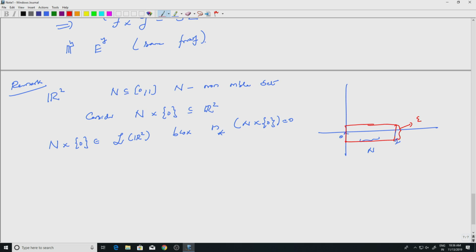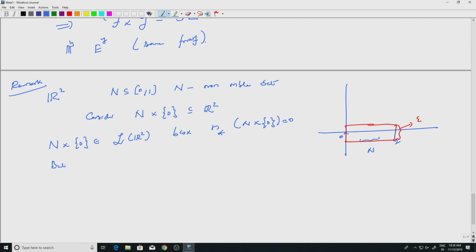So, the area of this would be epsilon, and epsilon can go to 0. That tells me that N cross 0, anything inside the real line, will have outer measure 0, because the real line itself has outer measure 0 in R2. Remember that we are looking at the 2-dimensional Lebesgue measure. Because of that, this is a measurable set.